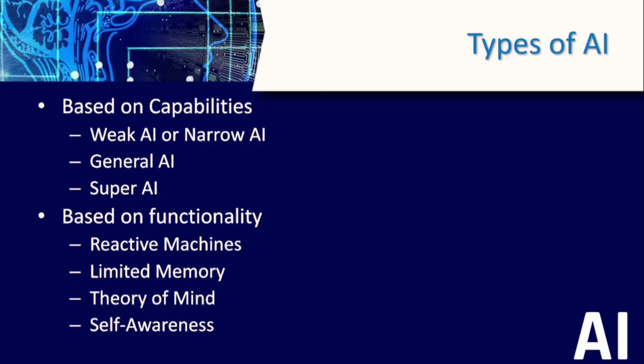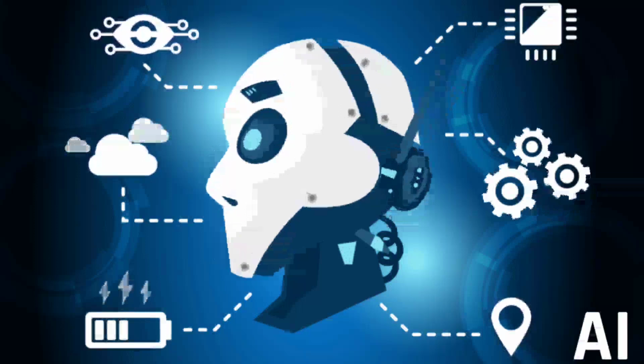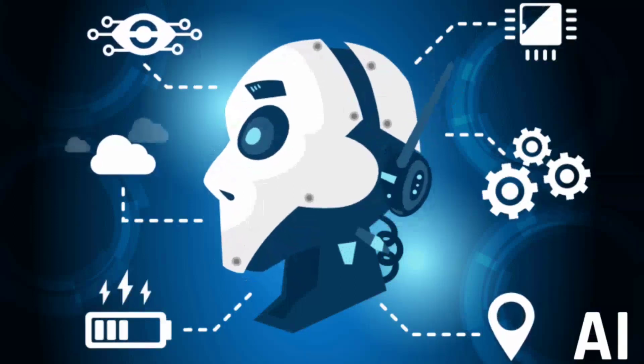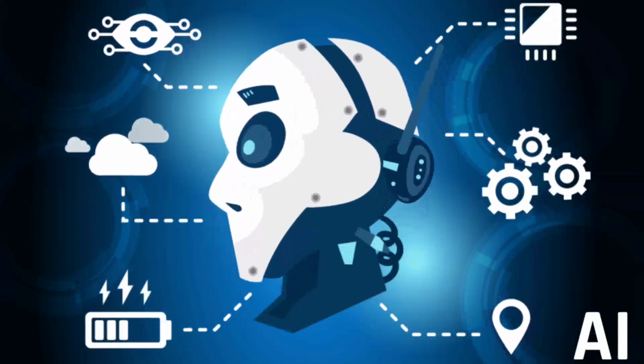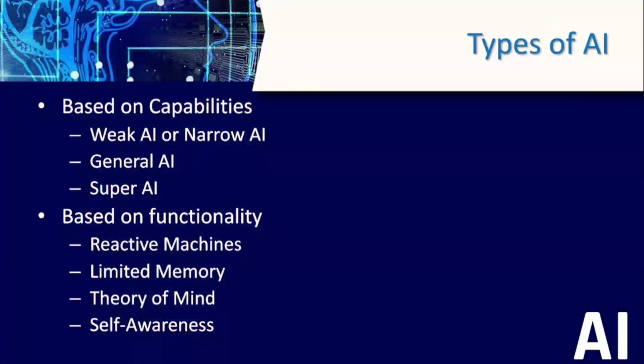Those are general AI, and next we have super AI. Super AI is a level of intelligence at which a machine could even surpass human intelligence. It can perform any kind of task better than a human, with cognitive properties. It is an outcome of general AI, above general AI.